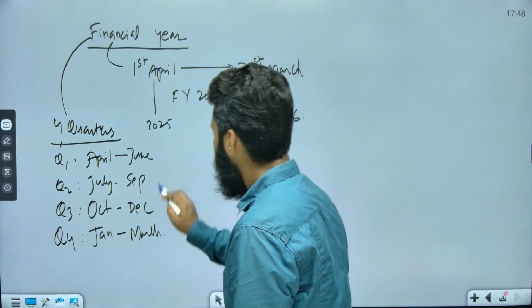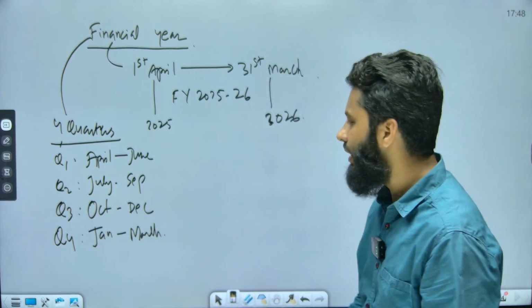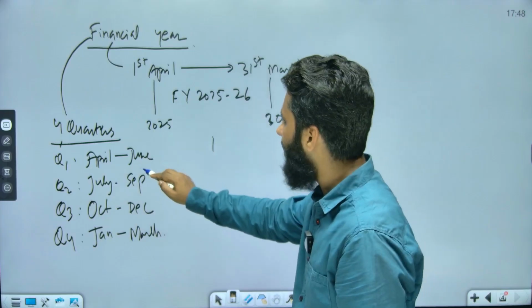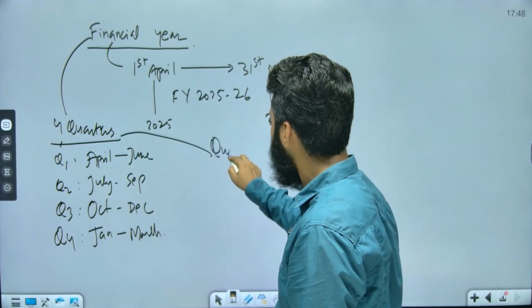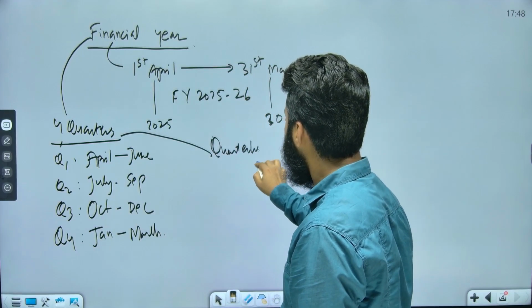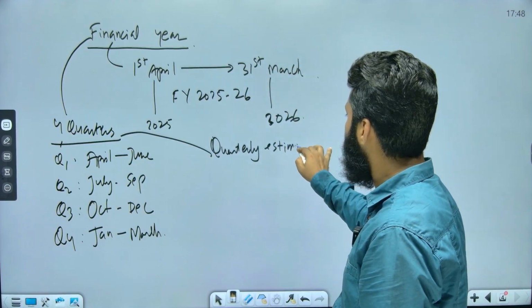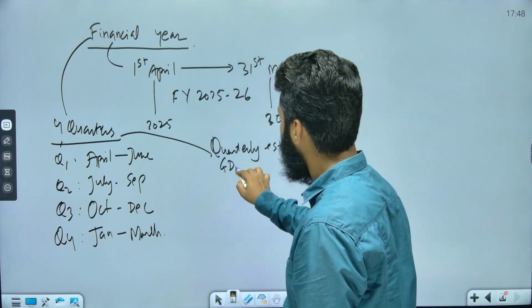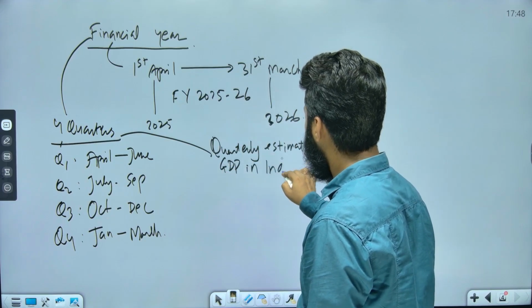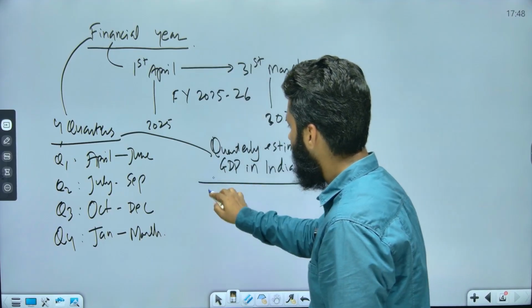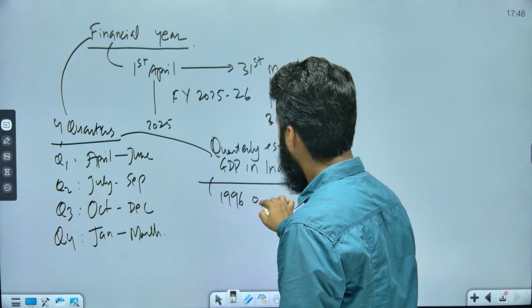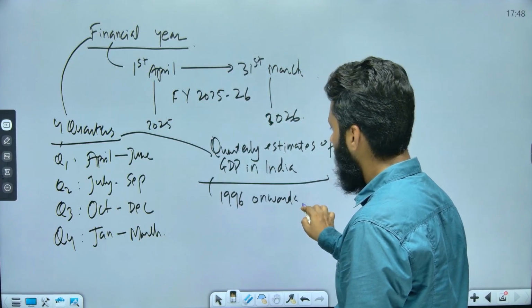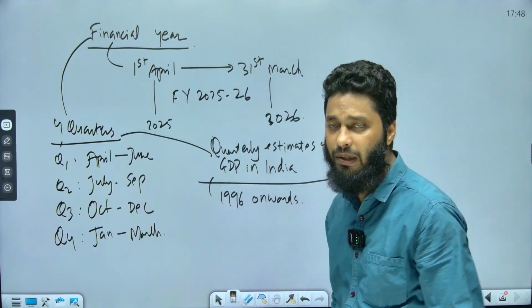These are the 4 quarters, right? But you have to understand that we started quarterly estimates of GDP in India after 1996, so this started 1996 onwards.